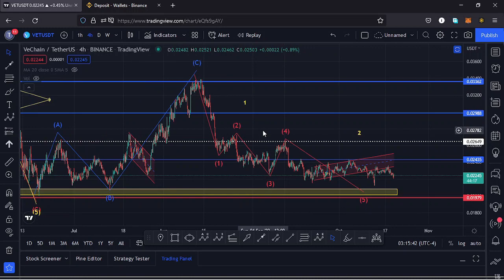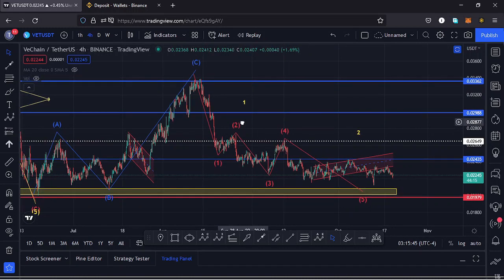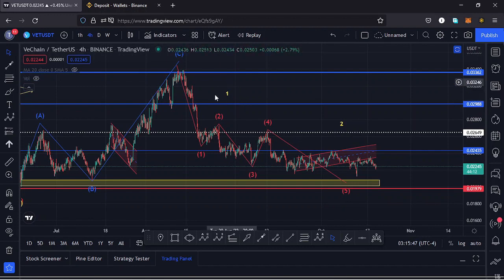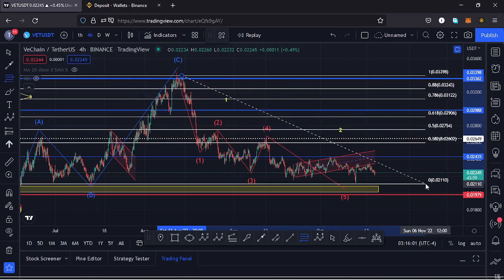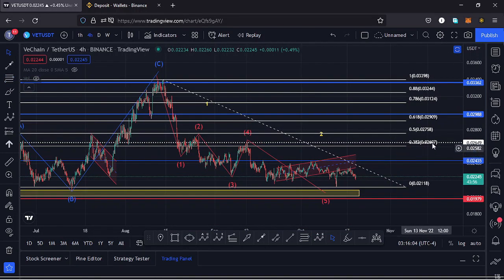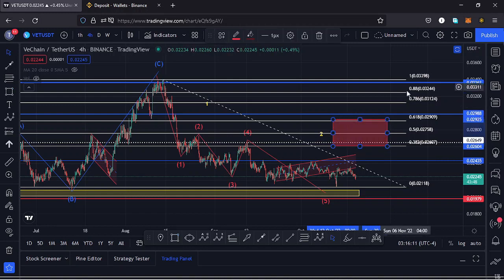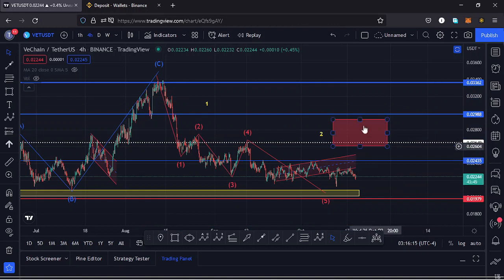And starting with the long-term scenarios that can play out on this chart, having completed the formation of a higher Elliott wave count 1, whatever I expect next is the formation of a higher Elliott wave count 2. And because a wave 2 is a retracement of the first wave, we can use the Fibonacci's, connecting them from the high of that wave 1 to the low of this wave 1 down here, and this gives me a minimum retracement area to the upper side in the formation of a wave 2 between the fib level 0.618 and the fib level 0.382 as a minimum. And I can mark that target area here on the chart like that, and that target area lies between the $0.029 mark and the $0.026 mark.